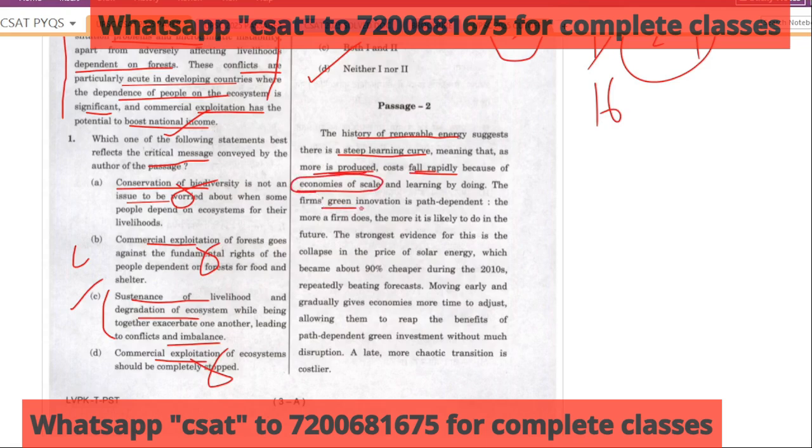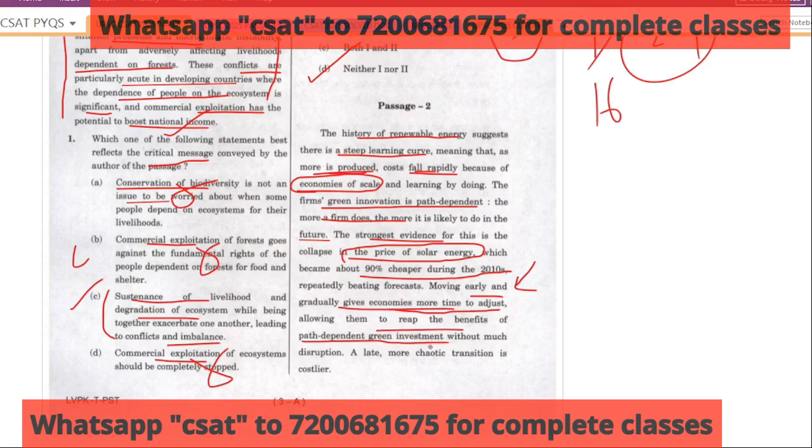The firm's green innovation is path dependent. The more a firm does, the more likely it is to do in the future. Okay, so they're giving evidence here too, that is solar energy. When it started, the price of solar panels and all these things was very high, but later it became 90% cheaper during 2010. Moving early and gradually gives economies more time to adjust, meaning the sooner you start working on a technology, the faster the economies will adjust to it, and then you can reap the benefit of it because it is path dependent green investment.